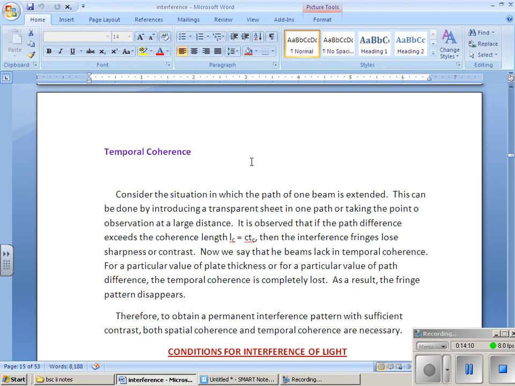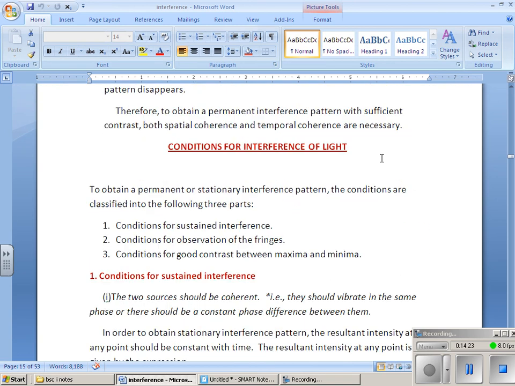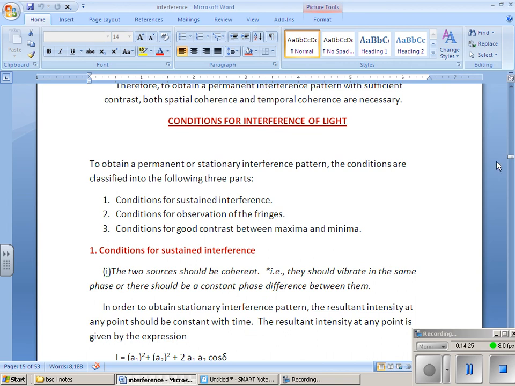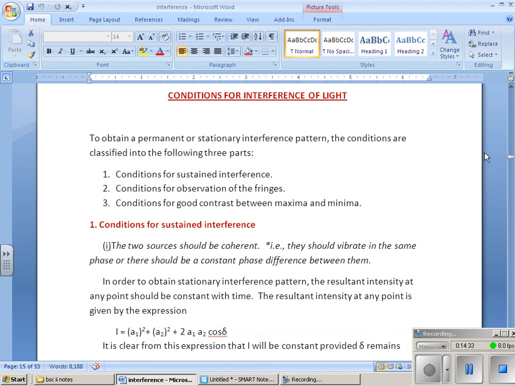If there is any obstacle in between, it will affect the interference pattern. So these are the two basic necessities for an interference pattern to take place: spatial coherence as well as temporal coherence.